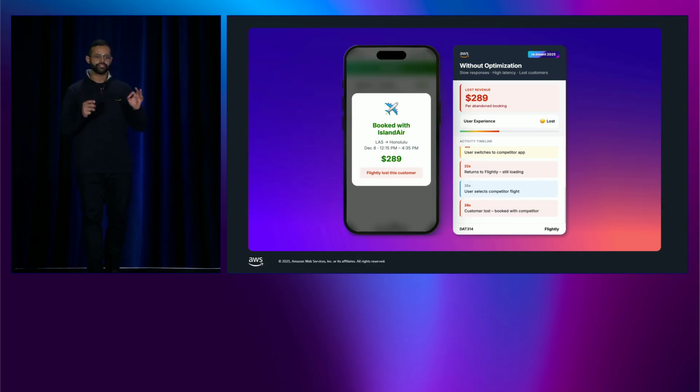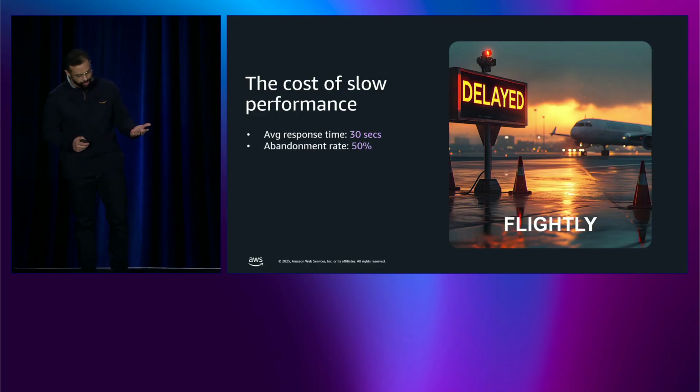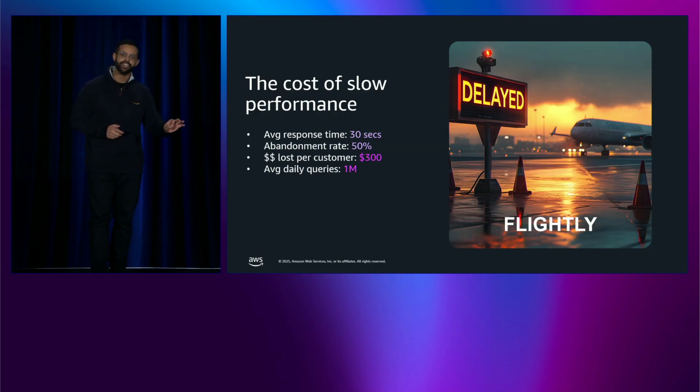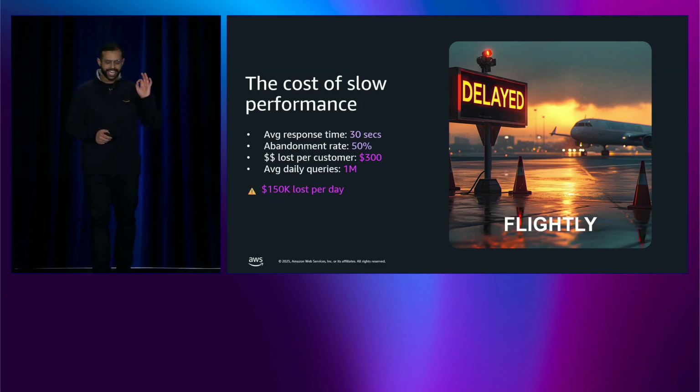Let me show you what this costs the business. 30 seconds average response time for a single booking. About half their users hit this performance wall. Average booking value is about $300. They handle 1 million requests daily. Now, industry data shows that every second of delay costs you 7% in conversions. With super long response times, even a tiny fraction of users abandoning adds up very quickly. So if you just do the math, it's about $150K lost every day, which compounds to $50 million annually.